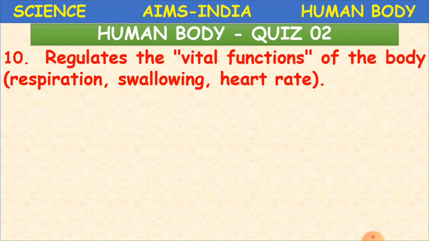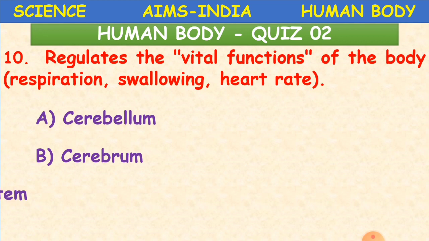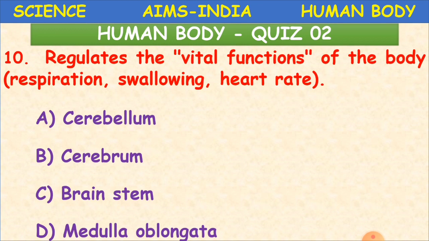Which part regulates the vital functions of the body? It controls the vital functions of the body, that is respiration, swallowing, heart rate, very important functions. These are all done by what? That is the medulla oblongata. That is what we have seen, no? The green color part in our diagram, near the cerebellum. That part is called the medulla oblongata, and it controls vital functions like respiration, swallowing and heart rate.